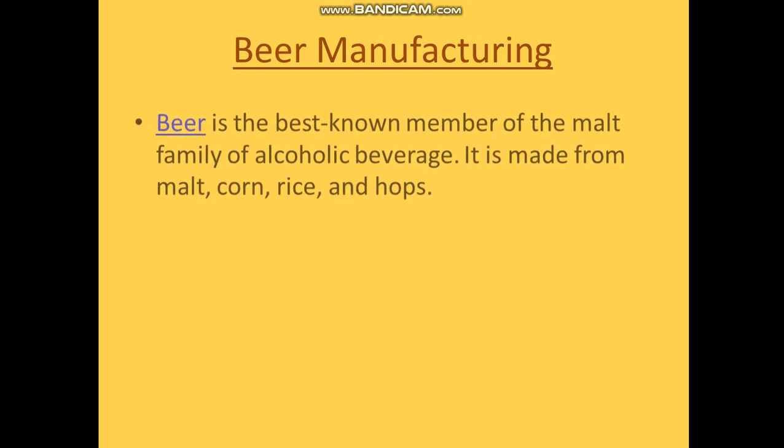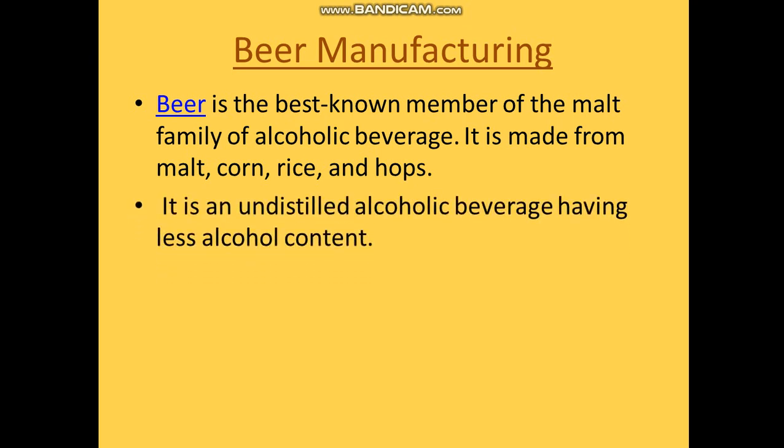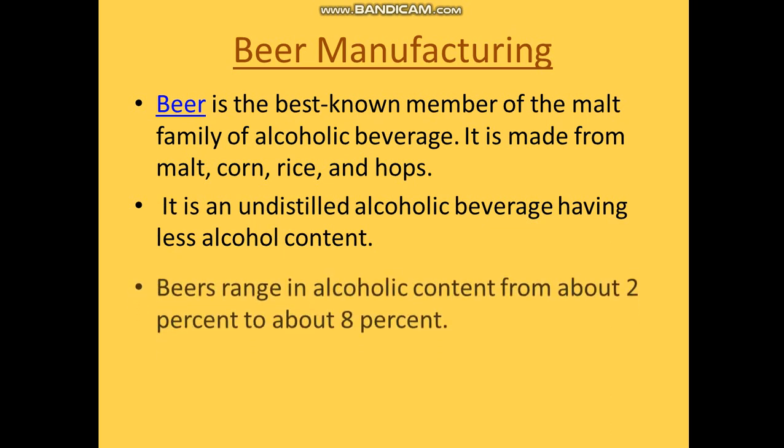We have already been discussing the alcoholic beverages. The next beverage which we are going to discuss is beer. As you all know, beer is an alcoholic beverage, of course, and it is made from malt, corn, rice and hops. Hops are a type of flowers. So it is an undistilled alcoholic beverage having less amount of alcohol.